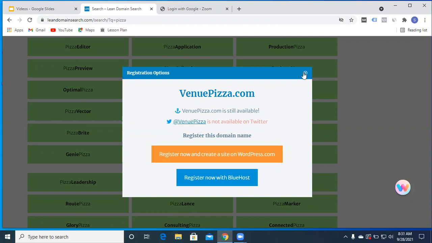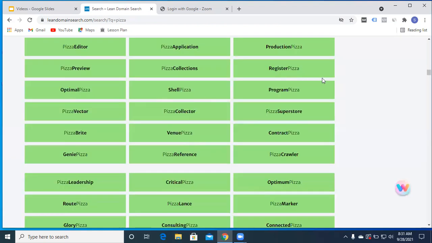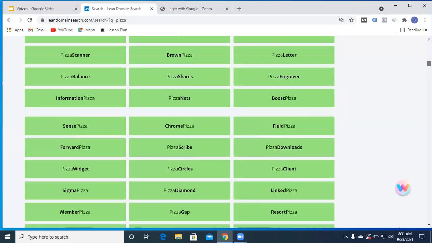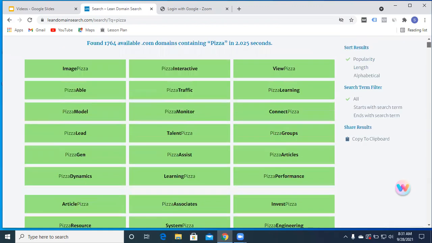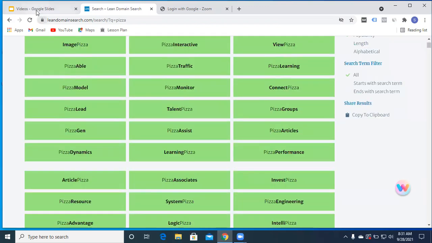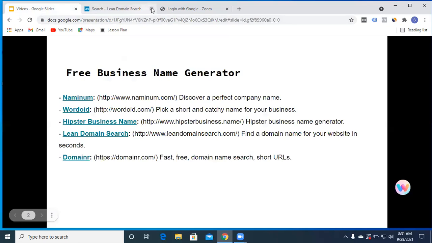So this is again a good option to try out. Lean Domain Search has been there for many days, so this is a very good option to try out. So please work on this. This will be helpful for you.